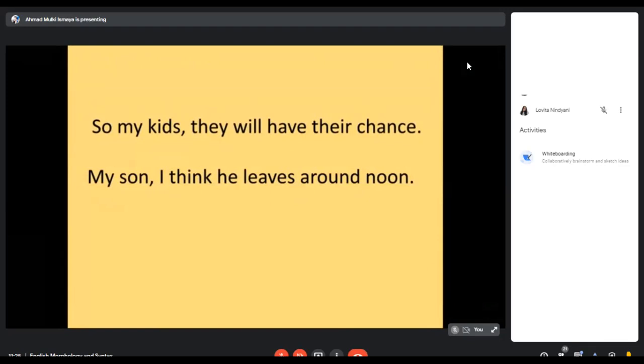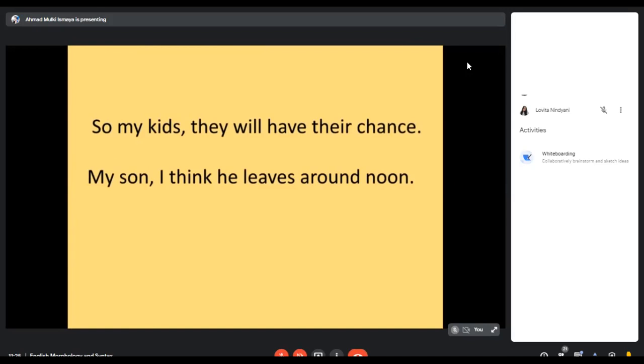I think my son leaves around noon. Do you see something extra in the non-canonical version? Is it just the fact that my son got taken out and preposed? No, there's something extra there that wasn't in the canonical version.